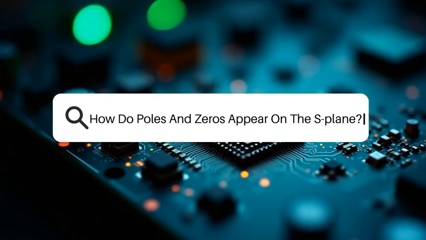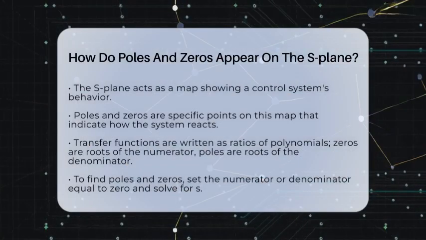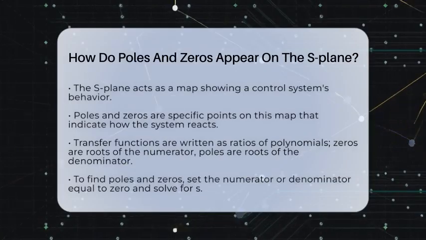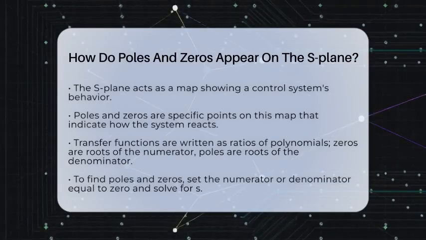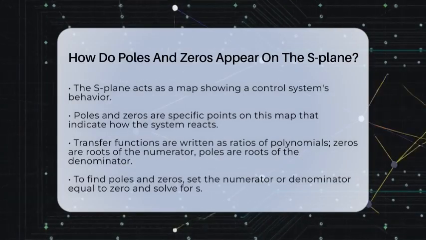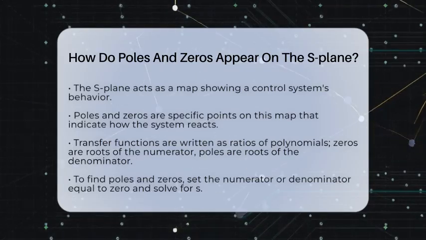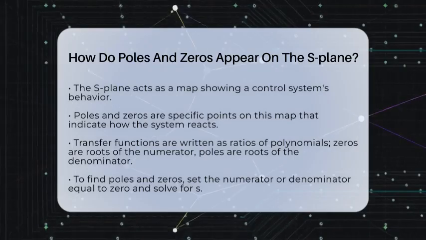How do poles and zeros appear on the S-plane? Imagine you're looking at a map of a control system's behavior. The S-plane is that map, with points that tell you how the system reacts. Poles and zeros are special points on this map. They are not just random dots, they reveal how the system responds to different signals.